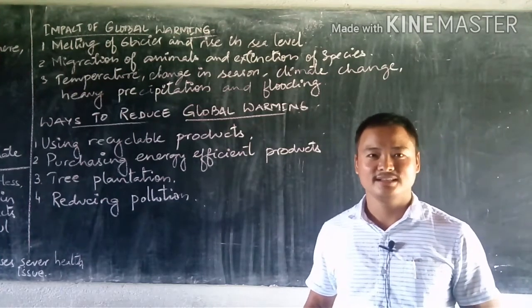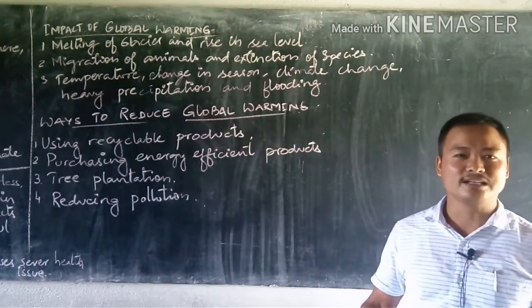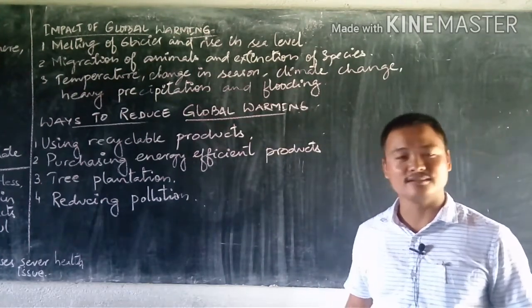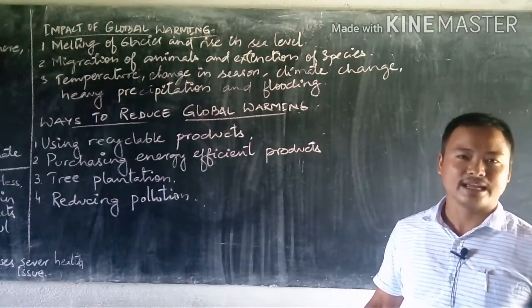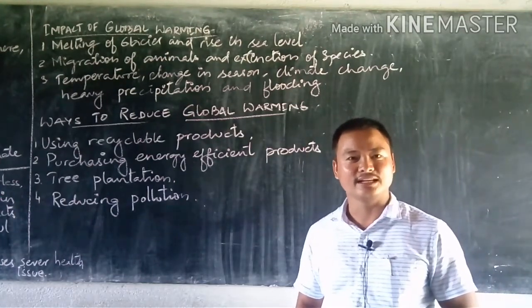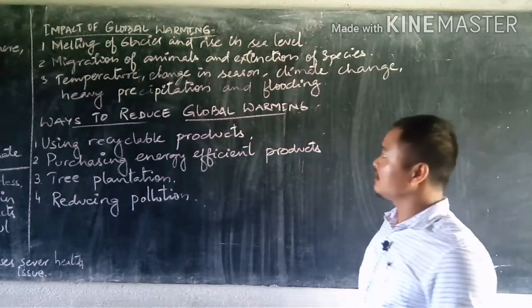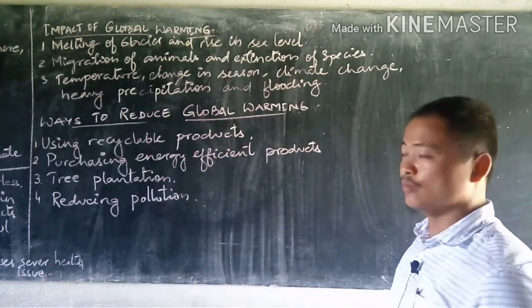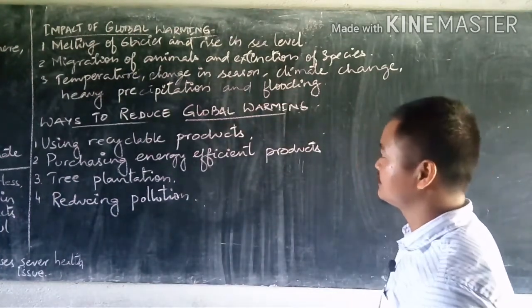The problem is what? When the sea level rises, the lower regions get inundated. That means they get flooded. So there are lots of problems again with properties and with life. So these are certain impacts of global warming related to the melting of glaciers.